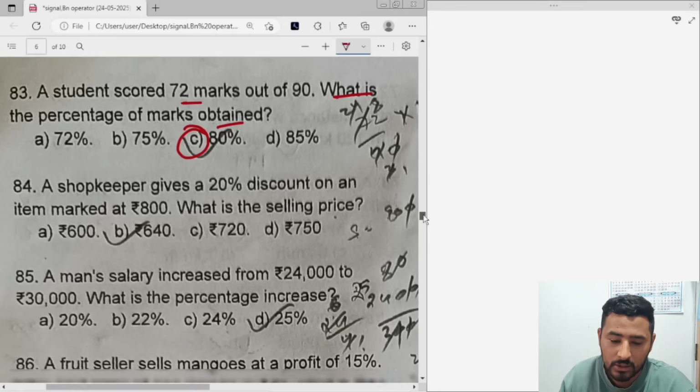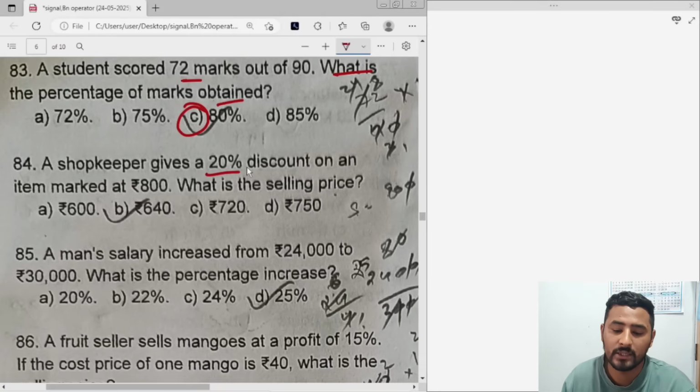84. A shopkeeper gives a discount. Now again, discount is a kind of loss, right? A discount on an item marked at rupees 800, what is the selling price? Whenever we talk about discount, we use mark price, not CP.